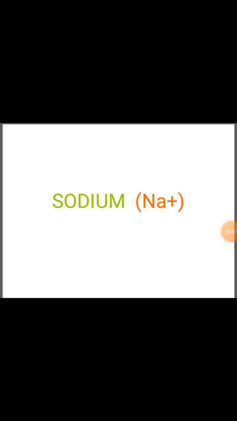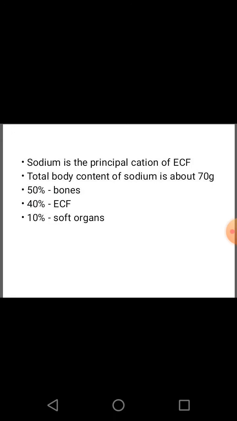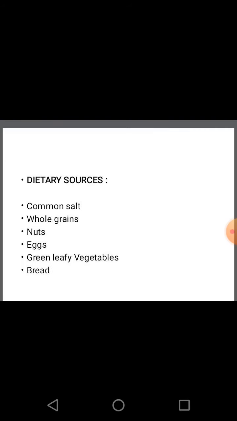Let's make biochem easy. Moving on to today's topic, sodium. Sodium is the principal cation of the extracellular fluid. Total body content of sodium is about 70 grams. About one half of this occurs in the bones, 40% in the extracellular fluid, and the remaining 10% in the soft organs. Dietary sources. Common salt, sodium chloride, which is used in cooking medium, is a major source of sodium.